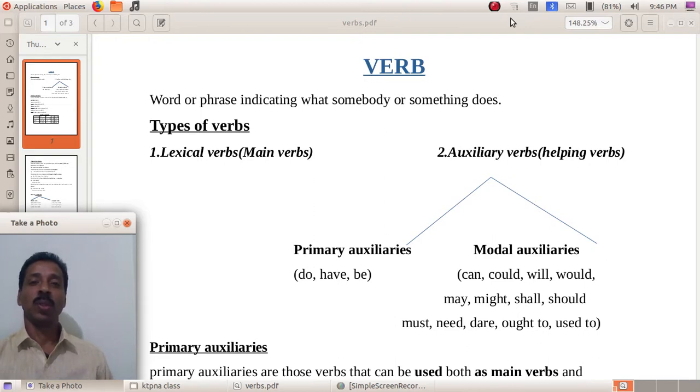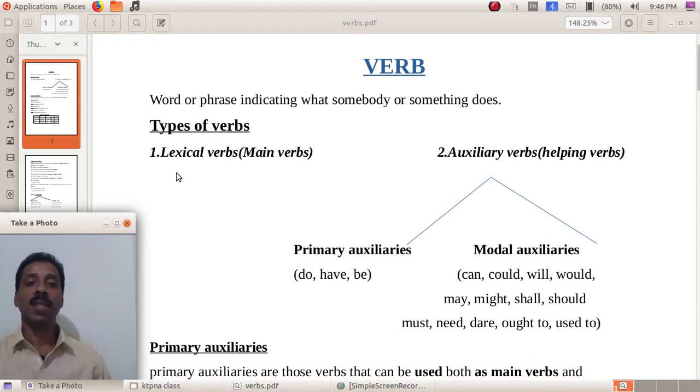Today we will come to the topic verb, a very common topic which you all are familiar with. What's a verb? Okay, a verb is a word or phrase indicating what somebody or something does. That's the definition given here. Then, which are the main types of verbs?